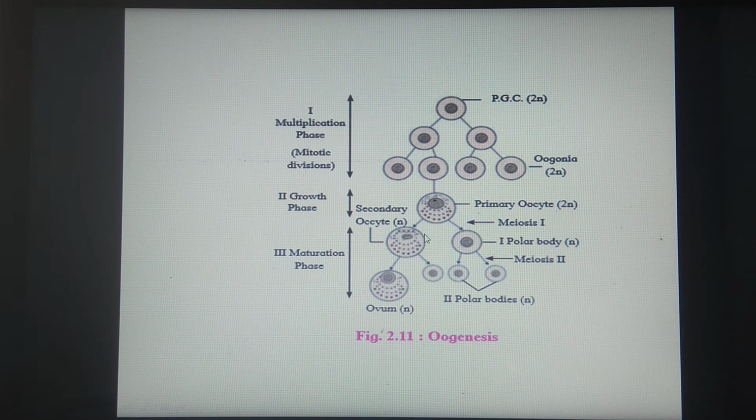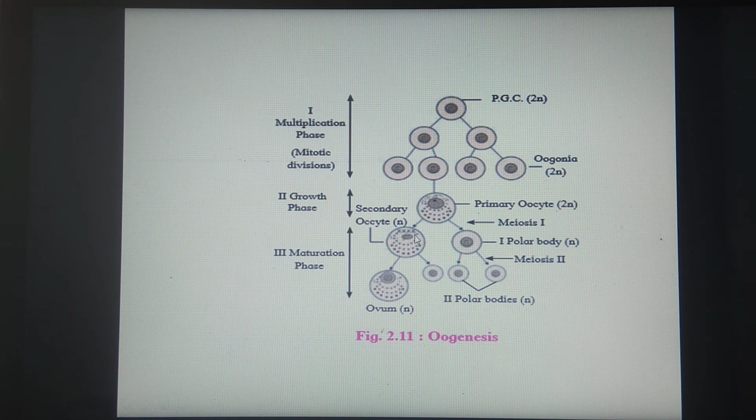Remember that the division of the primary oocyte is of unequal type. Unequal means one larger cell and one smaller cell are formed. The larger cell is called the secondary oocyte and the smaller cell is called the first polar body. Generally, the first polar body does not undergo the second meiotic division. It is shown, but normally it does not undergo the division.